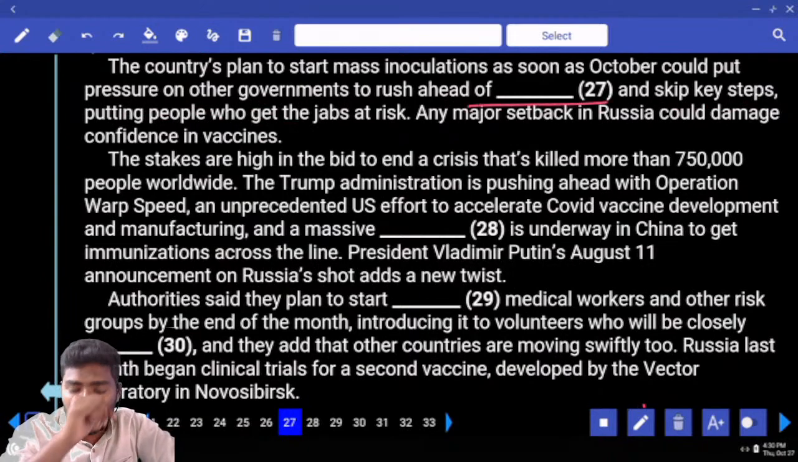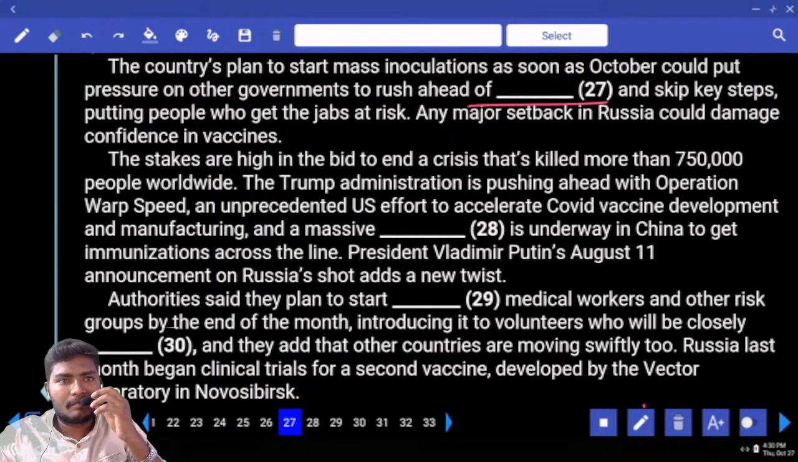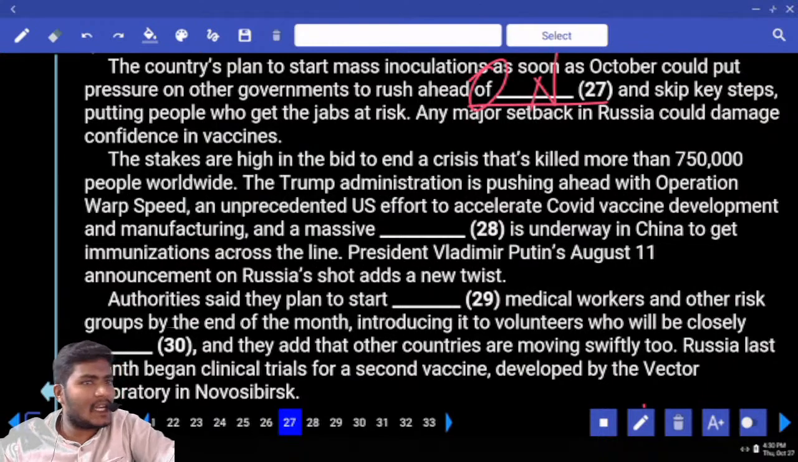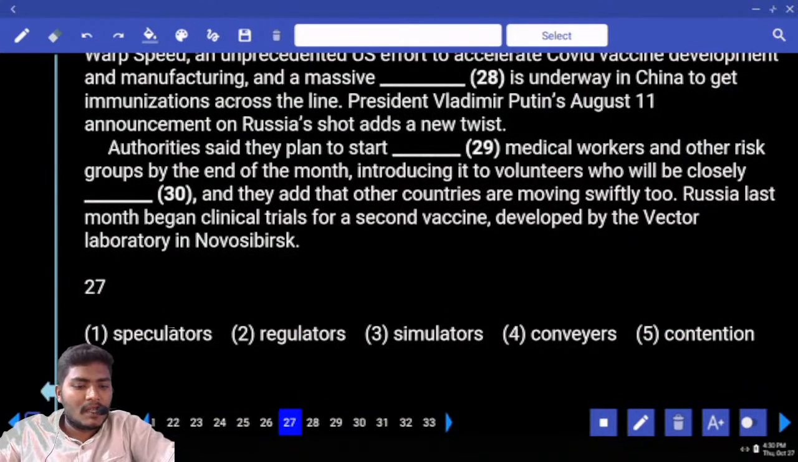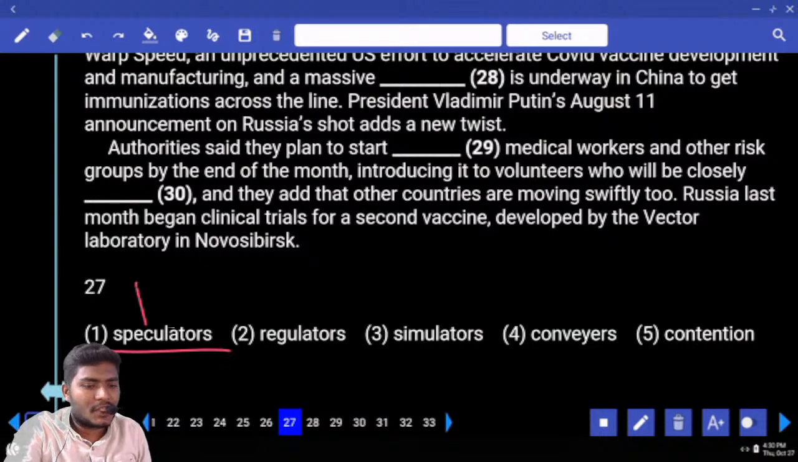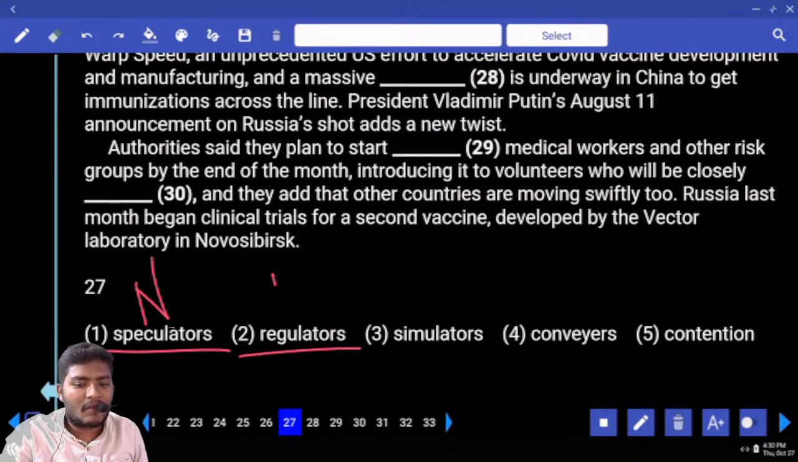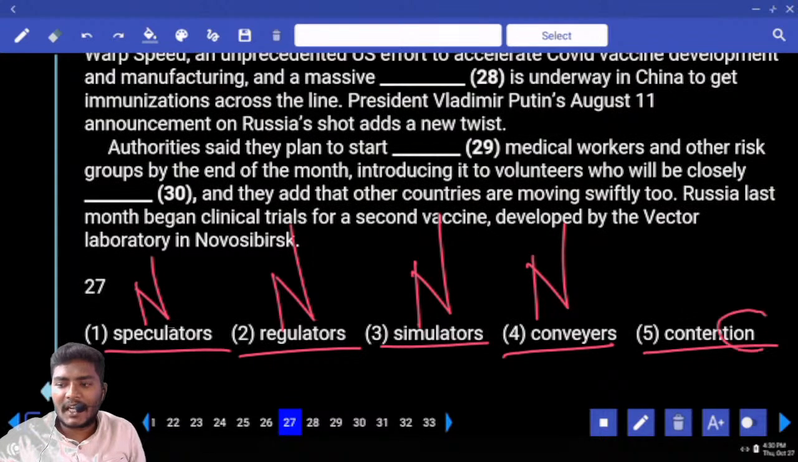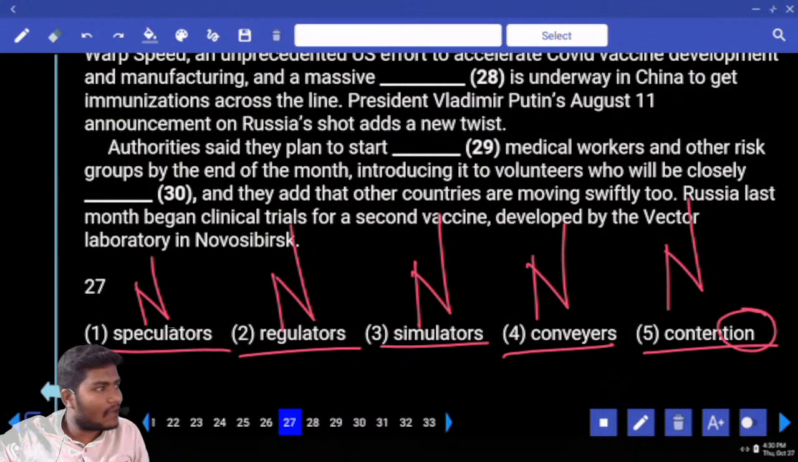Now in this case, which parts of speech do you need? Tell me. Why is a noun needed? Of is given. After of, we need only the noun form. Let us go to the given options. Speculators, regulators, stimulators, conveyors, contention. Speculators, parts of speech, noun form. Regulators, noun form. Stimulators, noun form. Conveyors, noun form. Contention, ending with TION, what is that? Noun form. All of them are nouns only.